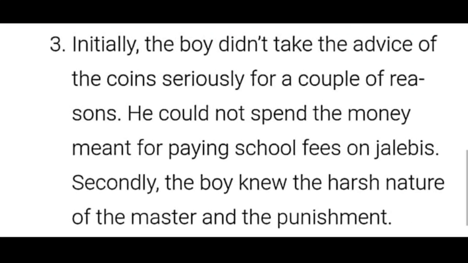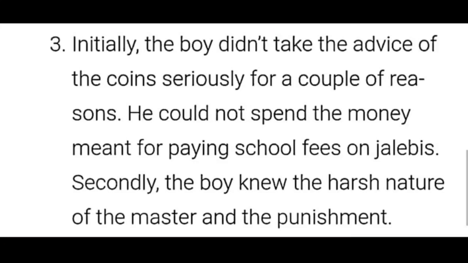Initially, the boy didn't take the advice of the coins seriously for a couple of reasons.